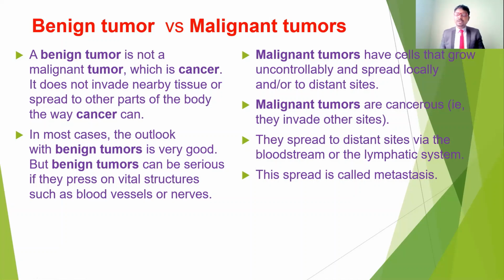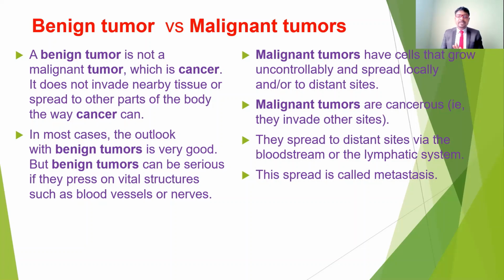For example, if anybody has a benign tumor in the chest region or in the axilla, the tumor is going to increase in size, but it is not going to spread to other parts of the body, for example from the axilla to the chest, from the chest to the neck, or from the neck to the other shoulder. It stays at that particular part. Because the size increases, it may occupy space and compress the surrounding structures, but it is not going to spread.